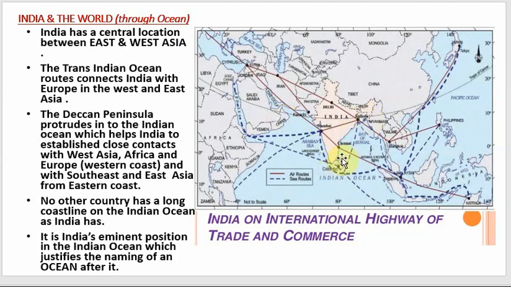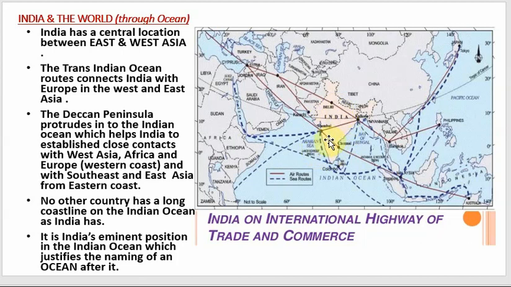Through the eastern coast, it helps to develop its trade relationship with Southeastern Asia and Eastern Asia, and through the western coast it helps in developing its trade relationship with Western Asia, Africa and Europe. So it's only because of the location of India.